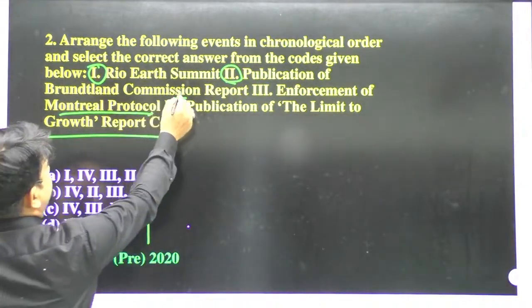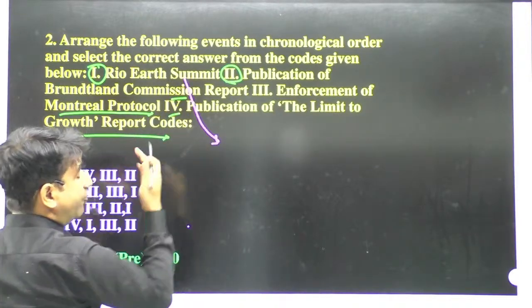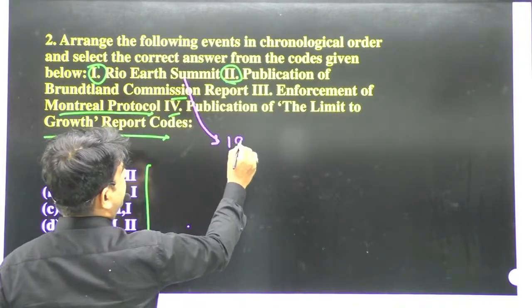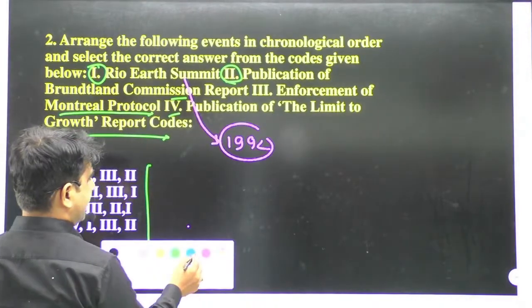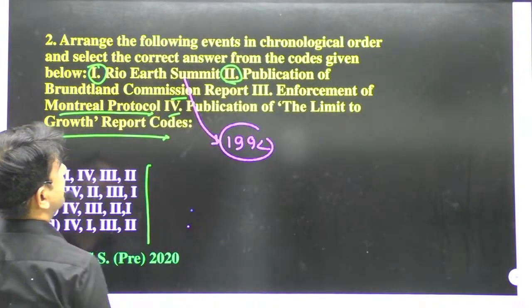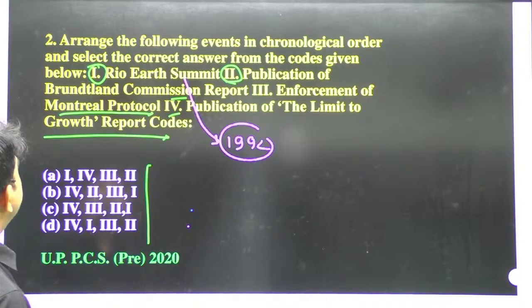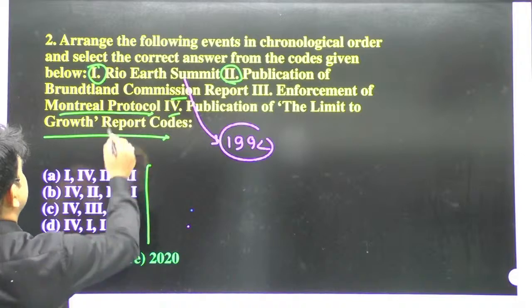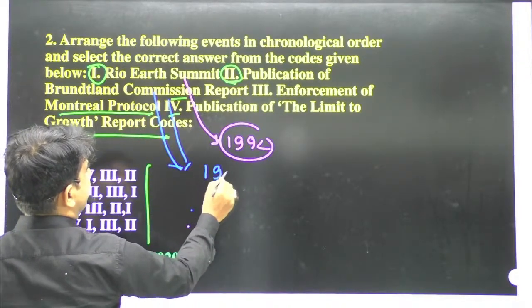Rio Earth Summit was done in 1992. Next is the publication of the Brundtland Commission report, which was published in 1987.